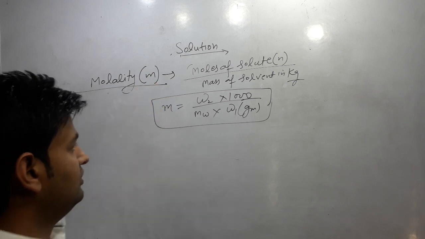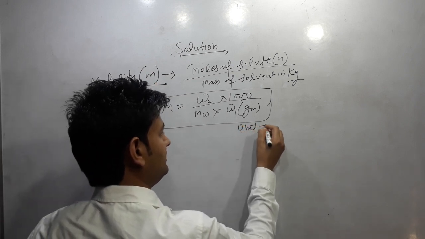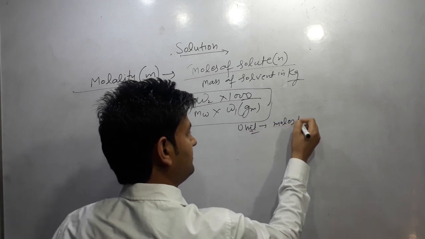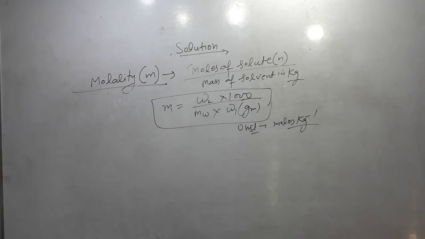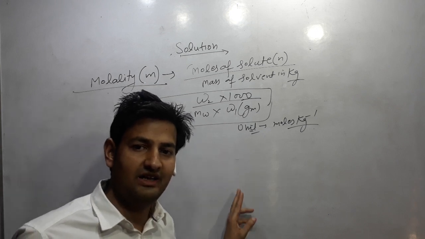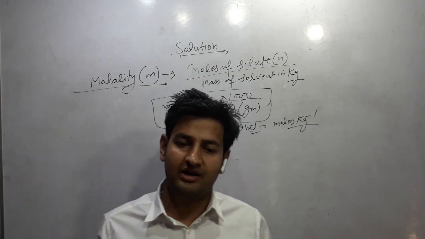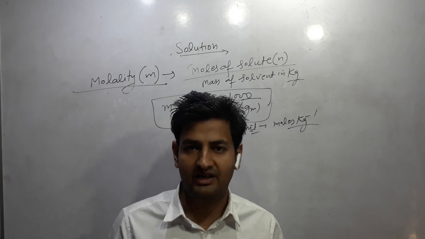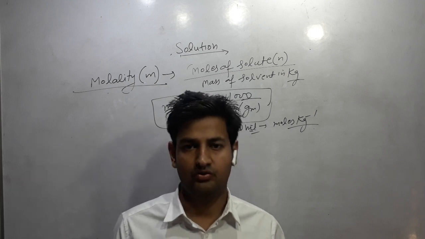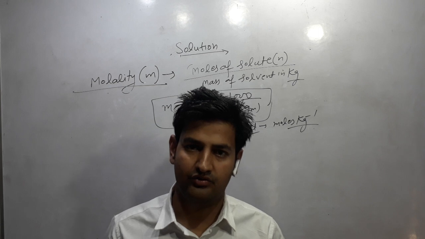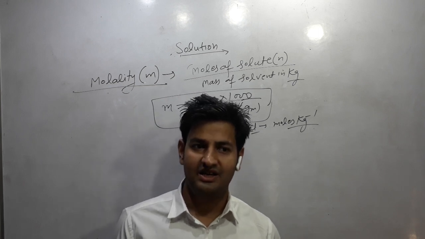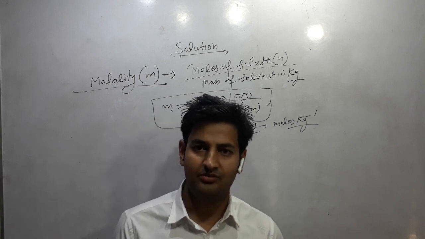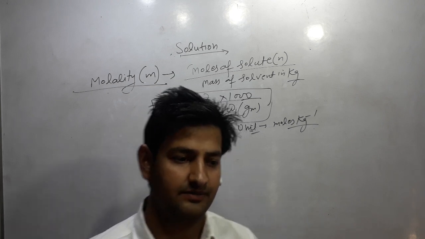The unit of molality is moles per kilogram. So the basic difference between molality and molarity is that molality is per kilogram of solvent and molarity is per liter of the solution. The number of moles of solute present per liter of the solution is molarity, and the number of moles of solute present per kilogram of solvent is molality.